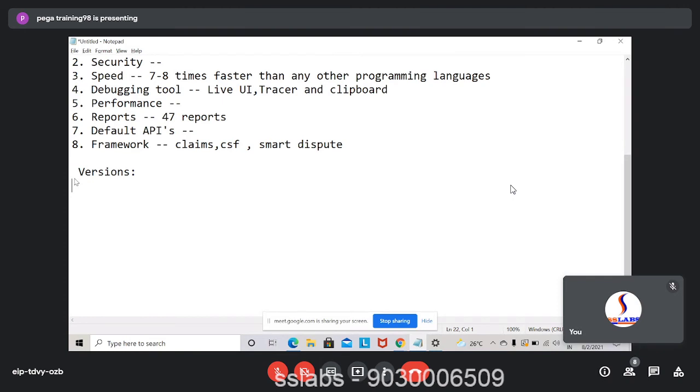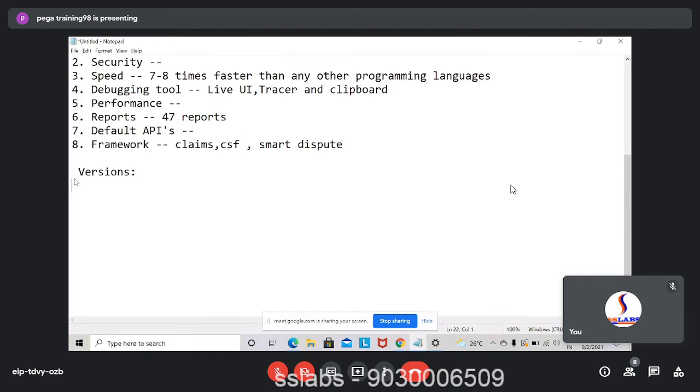Again, when I say 4, 5, 6, 7, 8, it's not only 4, 5, 6, 7, 8. It is 4.1, 4.2, 4.3, like that. Every version has some subversions. If I take 7, we had 7.1, 7.2, 7.3, 7.4. So there are different versions. Now currently Pega is giving the 8.6 version. For every 2 to 3 months, we get a new version from Pega.